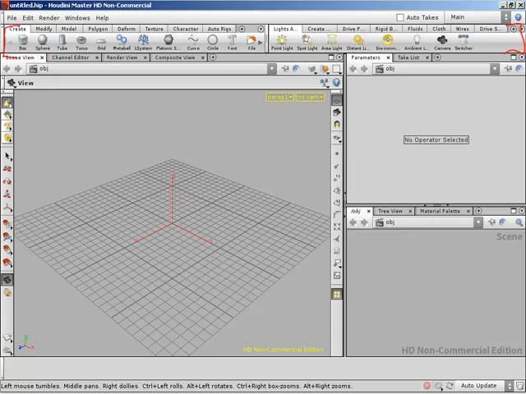We can move it, even with the divide in the center? Yep, that's the whole shelf. We can take that and move it down into any pane. So I could take that entire shelf and move it down into my scene view, my 3D viewer, and the shelf set would appear right up in here. Everything would be pushed down a little bit, and all of this area would clear out and go away. And then I could, of course, put the shelf back.